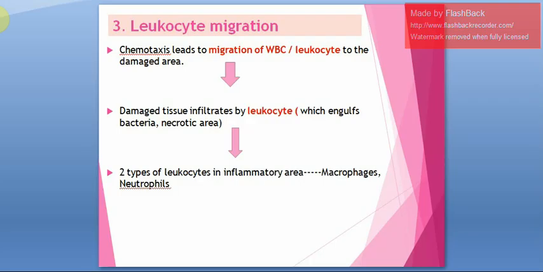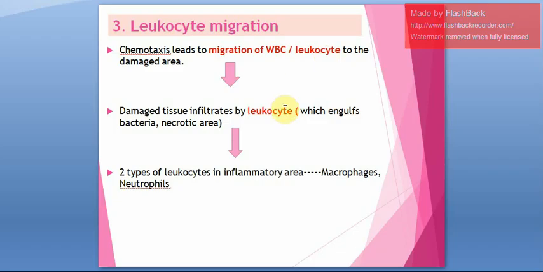These chemical mediators will attract the natural defense mechanism of the body. That is called chemotaxis. So that results in migration of leukocytes or WBC to the injured body part. So this damaged tissue will be infiltrated by these WBCs or leukocytes.